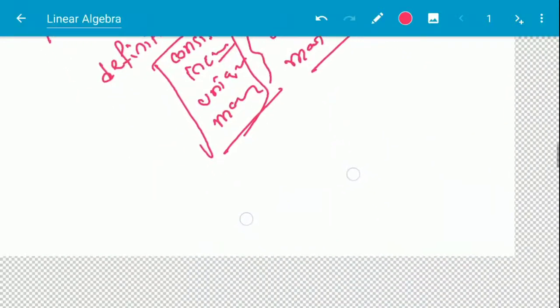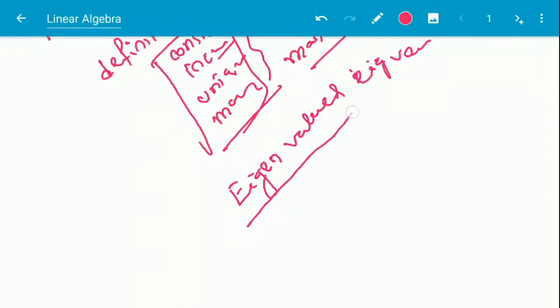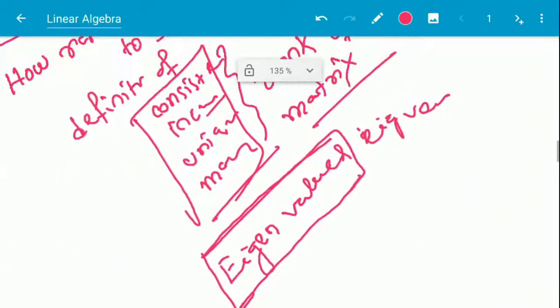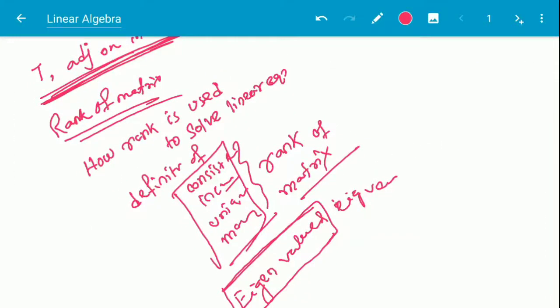Next thing is eigenvalues and eigenvectors. In this, eigenvalues are the most important thing in linear algebra. In case of linear algebra, if we consider it, eigenvalues are the most important part of this, and generally what type of question is asked? Properties of eigenvalues. If a matrix is operated in such a manner, then what will be the eigenvalues? These are the main vulnerable parts.